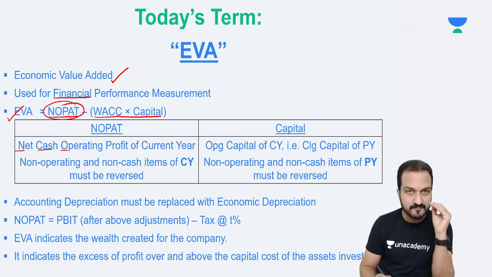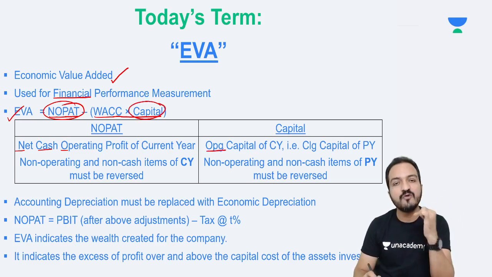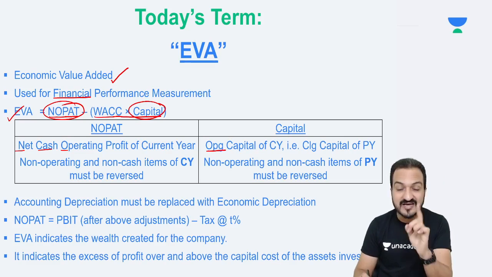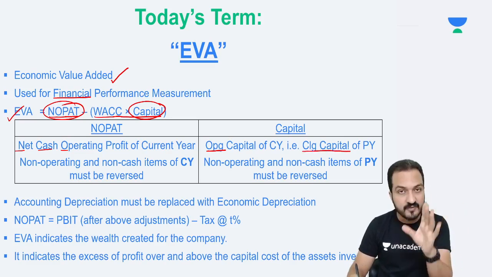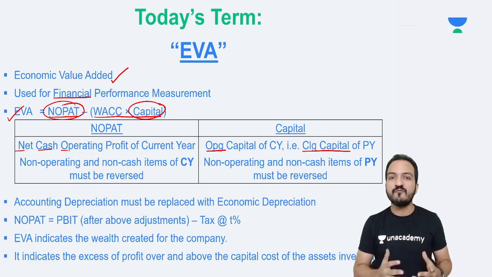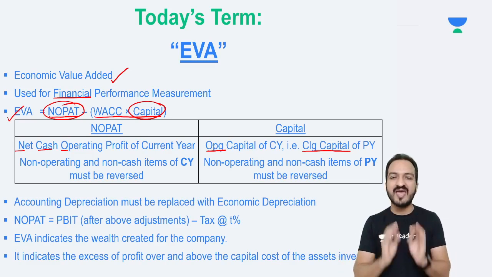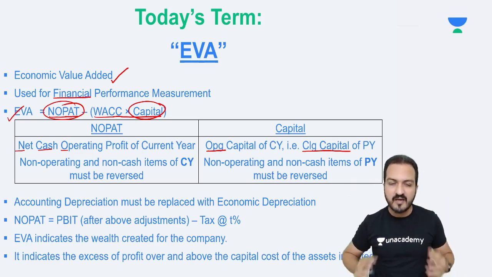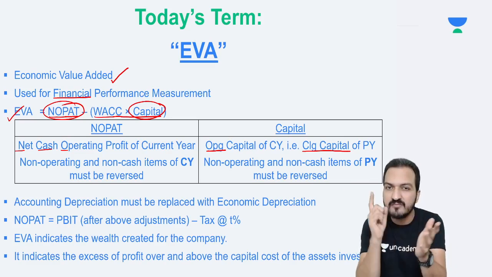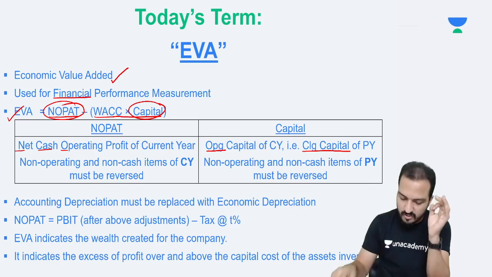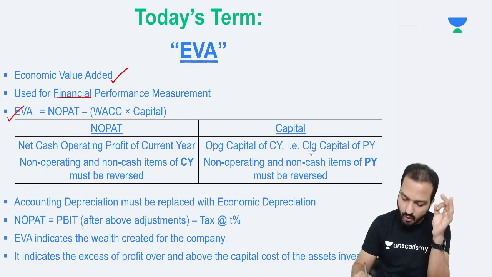That is my NOPAT. And the capital that I take here should be the opening capital of the current year, not the closing, not the average. It has to be the opening capital of the current year, or you can take that is the closing capital of the previous year. Why? Because my current year profits were generated based on the capital which I had at the beginning of the year. My current year profits are earned on the money invested since the beginning of the year. Beginning of the year means opening capital. So be very clear, the NOPAT that you take will be the NOPAT of the current year, and the capital that you take will be the opening capital.